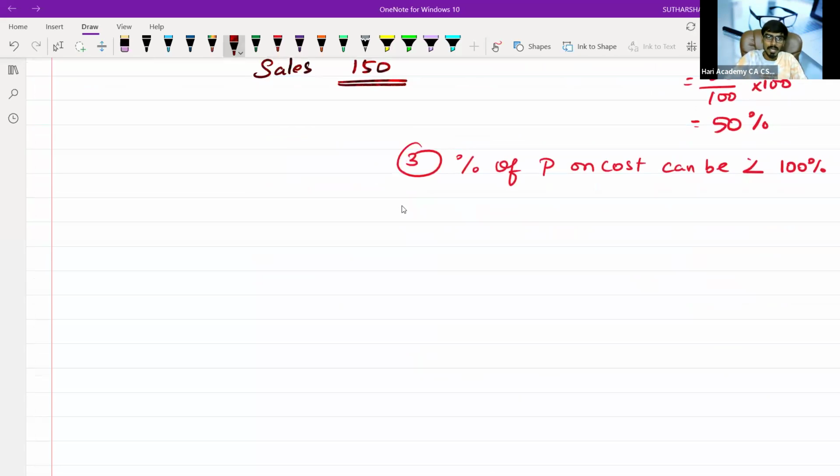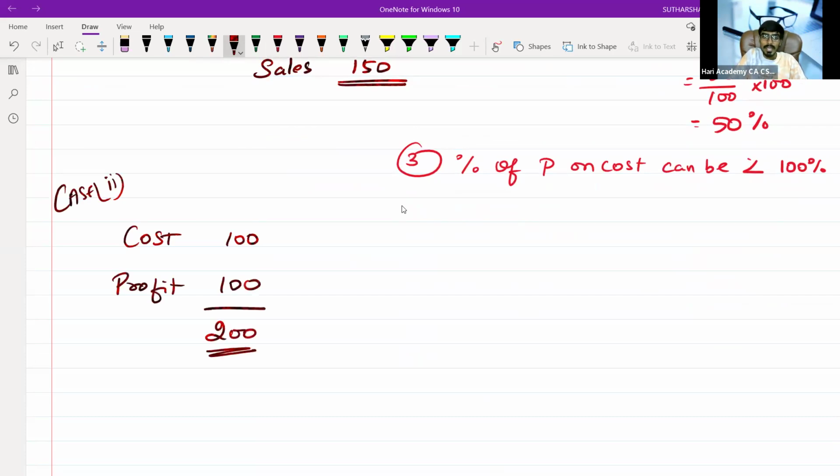Now coming to case 2, I'm going to give another important clarity. Sir, my cost is 100. I'm going to make a profit of 100 rupees again, to give you 200. Is it possible to make 100% profit on cost?